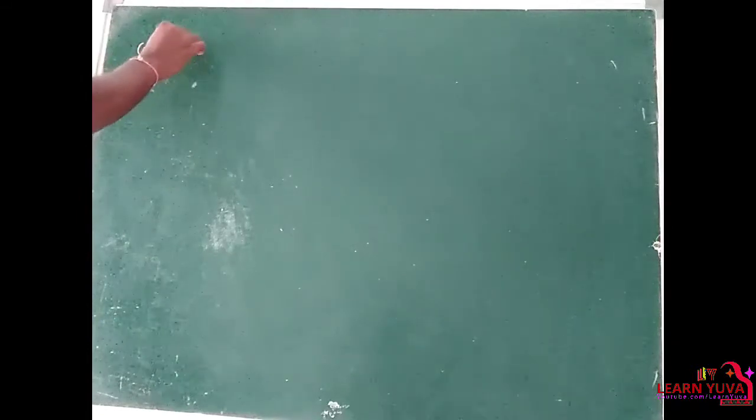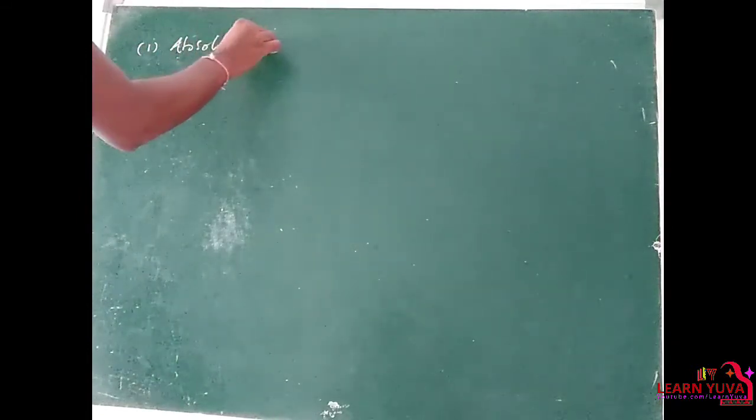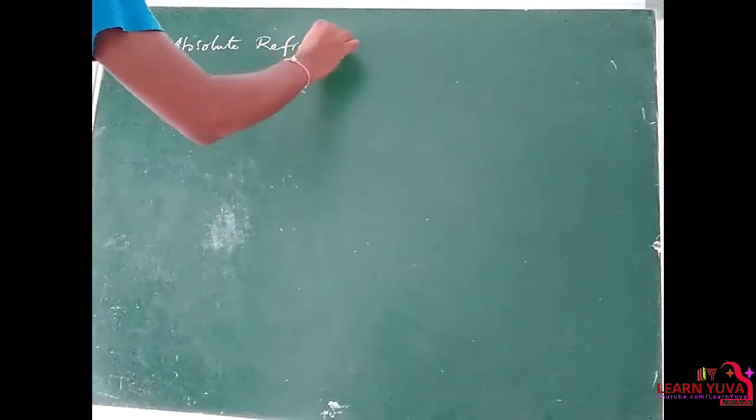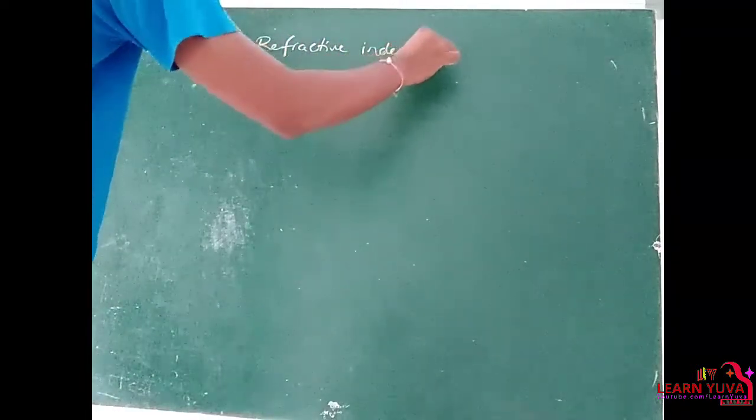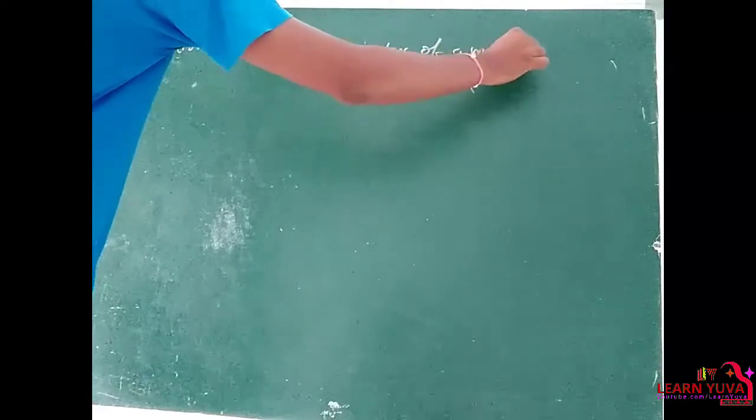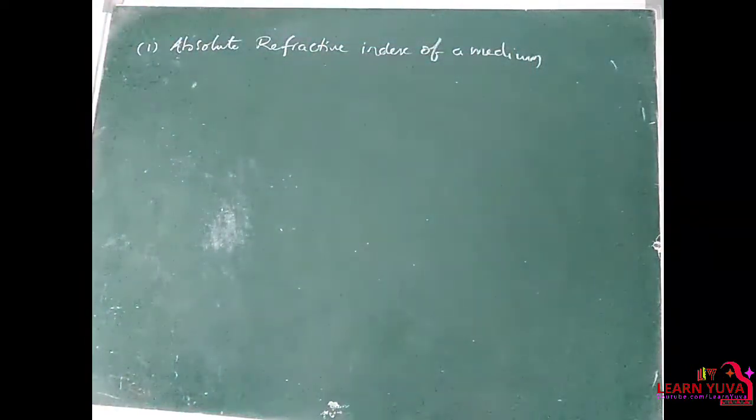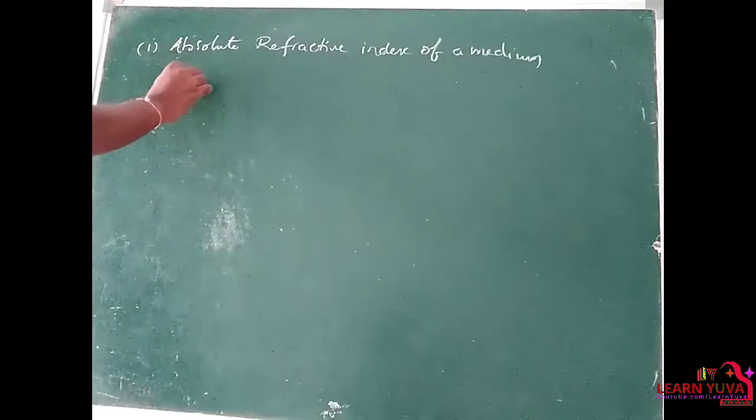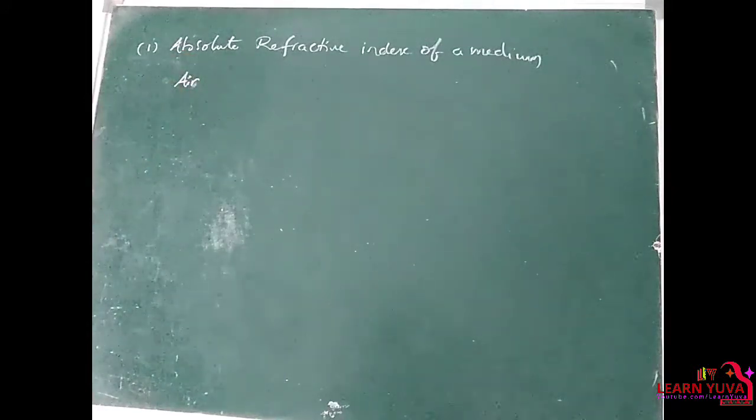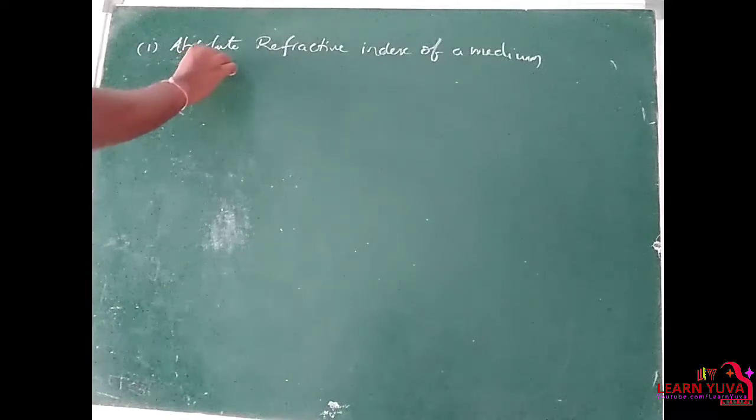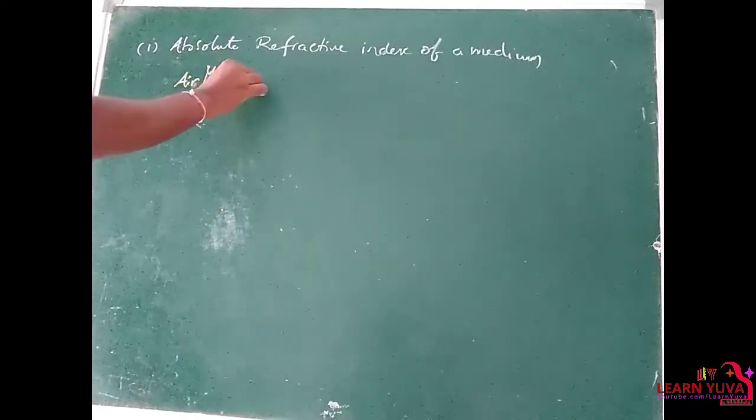We discussed the refractive index of a medium, or absolute refractive index of a medium. So the absolute refractive index of a medium is nothing but the refractive index of any medium with respect to air or vacuum. With respect to air or vacuum, we write on the left hand side, and the given medium I write on the right hand side.